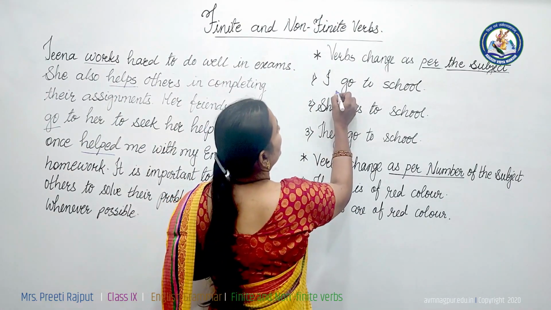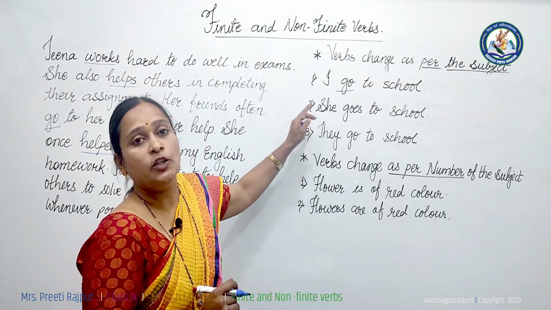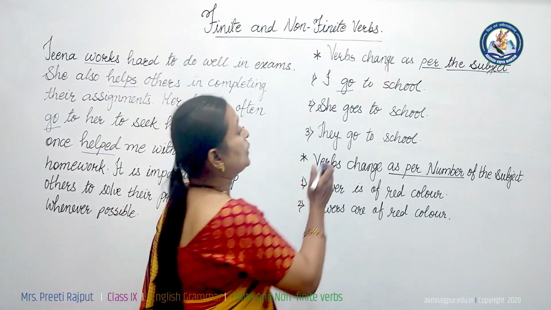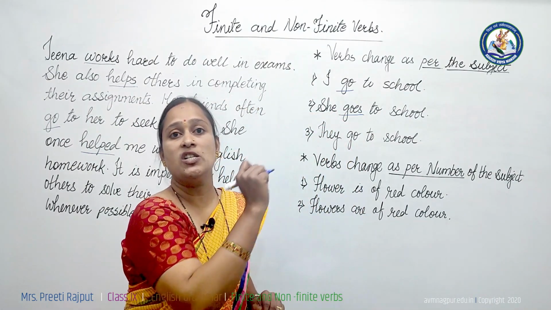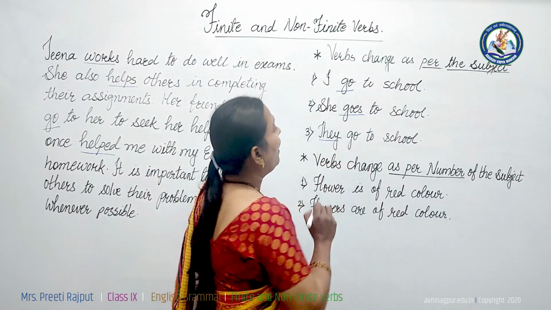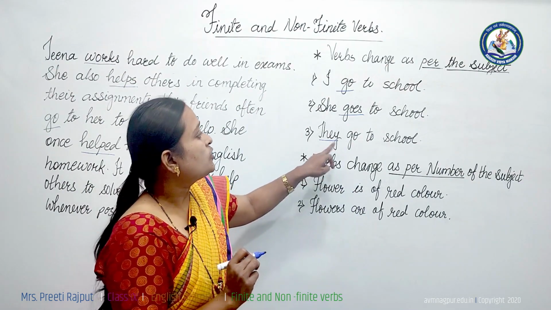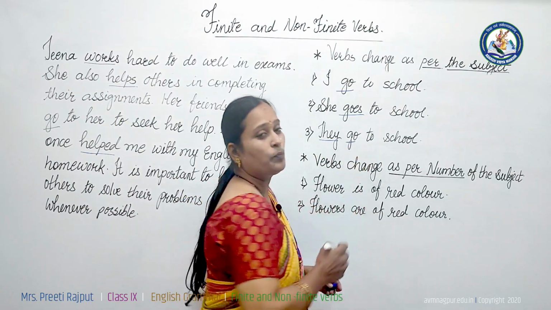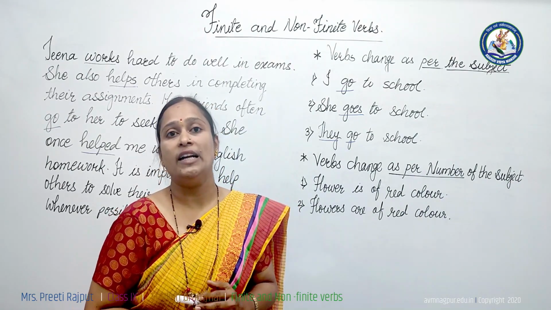So we have written here "go." If we change this first person singular into third person singular, "she goes to school." This "go" comes with the inflection "-es." In the same way, here I have written a third person plural subject. So we have written here "go." It means these, go and goes, are finite verbs.